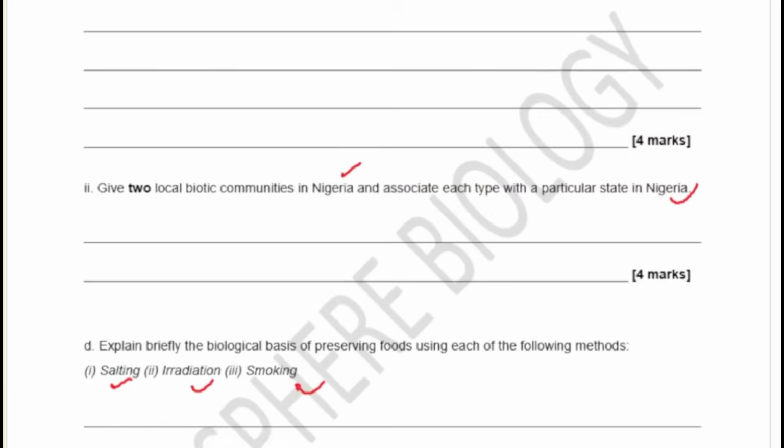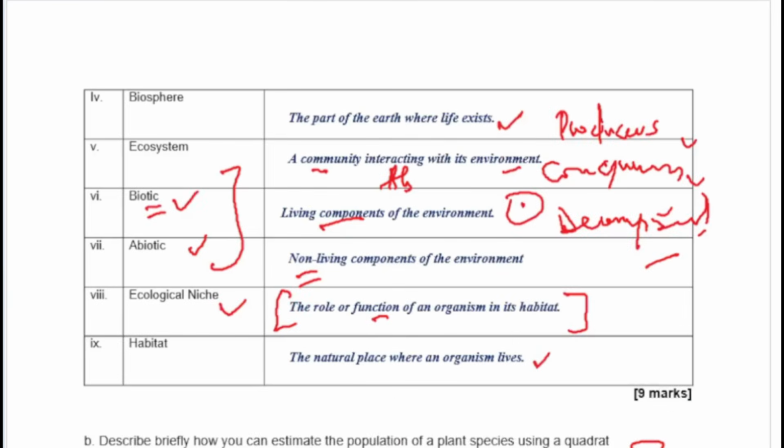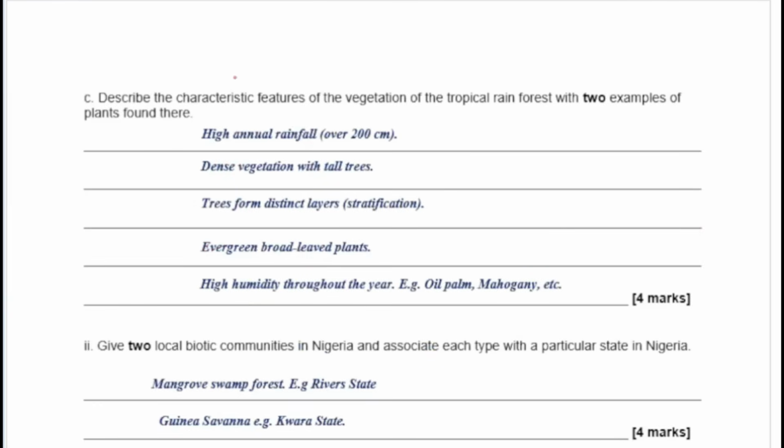So let's quickly see the answers in a bit. For the tropical rainforest, you have a very high amount of annual rainfall, over 200 cm. It has dense vegetation with tall trees. The trees form distinct layers. You have your stratification there in the forest: the understory, the underground layer, the canopy layers, and all the layers you have there.